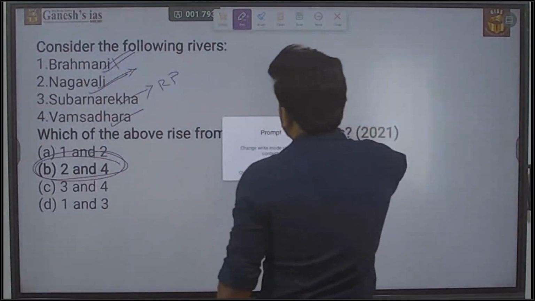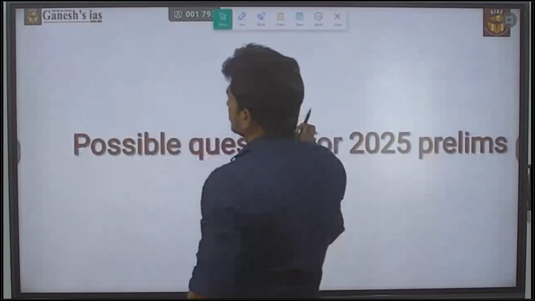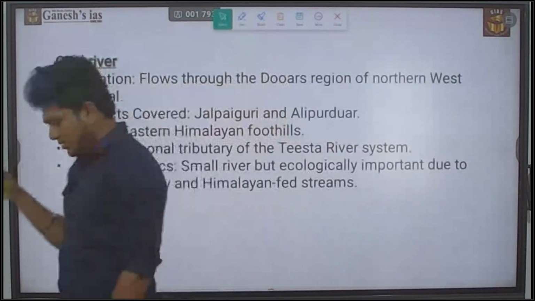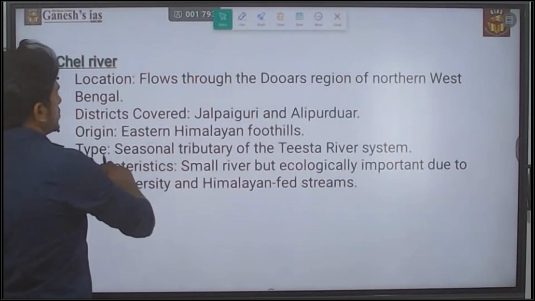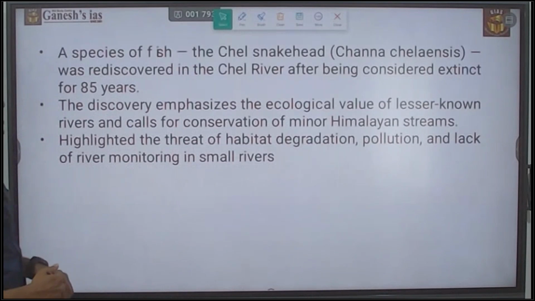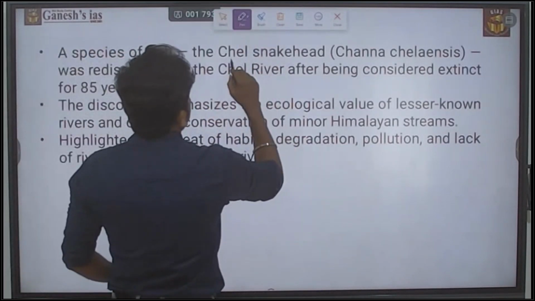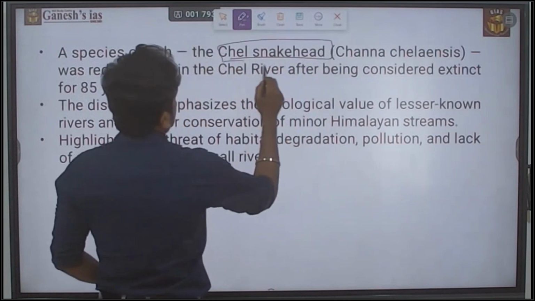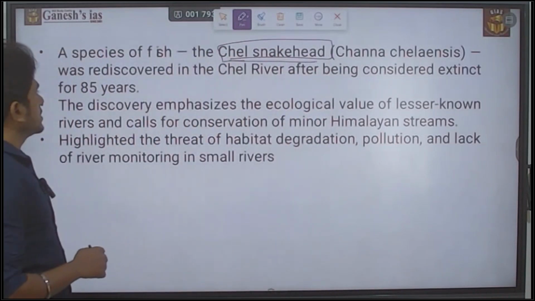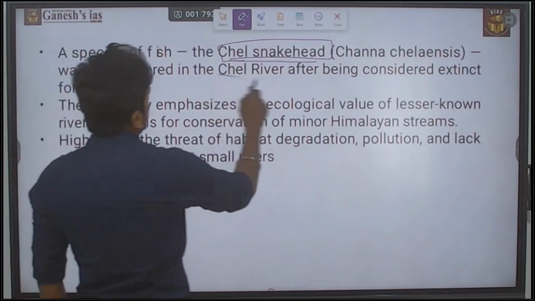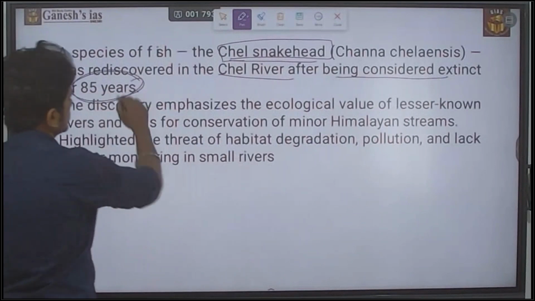In the same pattern, what they may ask for 2025 is this: the Sel River. The Sel River is in the news because of the fish species Sel snakehead. The Sel snakehead was rediscovered in the Sel River after being considered extinct for 85 years.